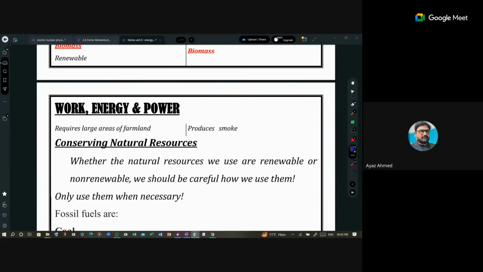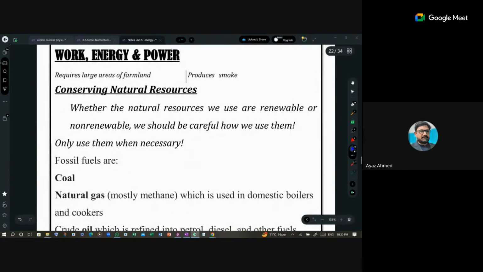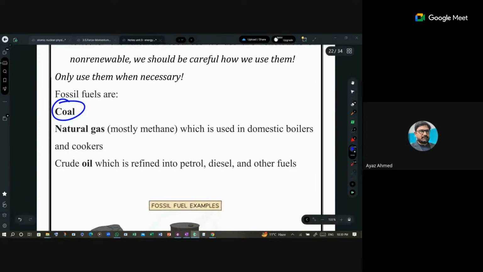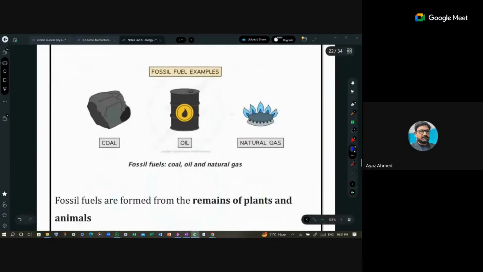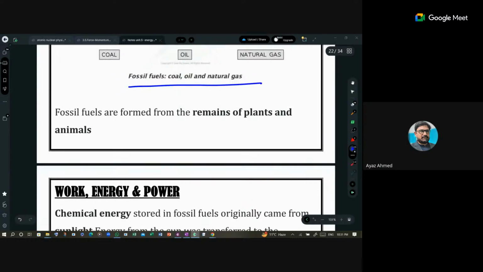Now let's talk about conserving natural resources. There are so many natural resources like fossil fuels, coal, petrol, gasoline, all that. Natural gas is one of the natural resources, which is used in domestic boilers and cookers. Crude oil is refined into petrol, diesel, and other fuels. This is coal, this is oil, and this is natural gas. So they all are from natural resources.